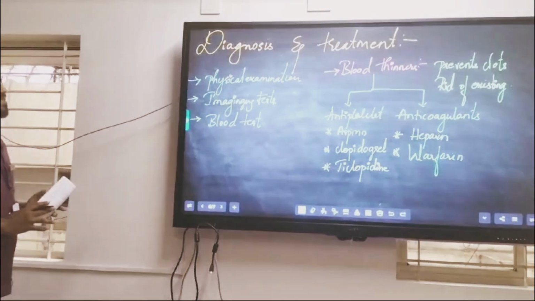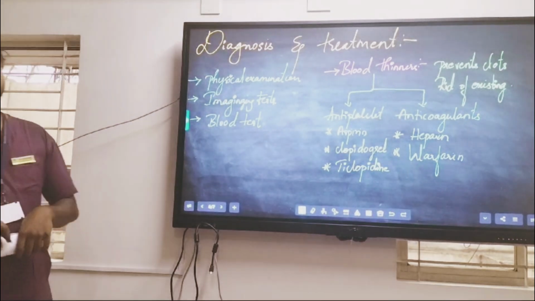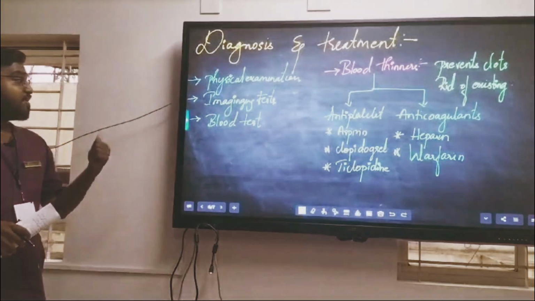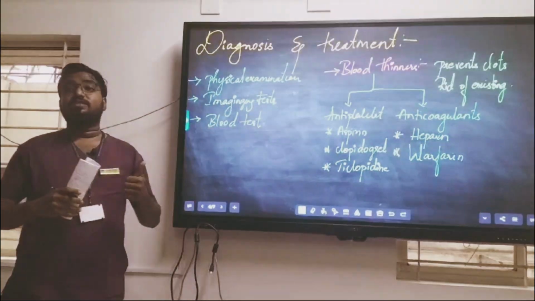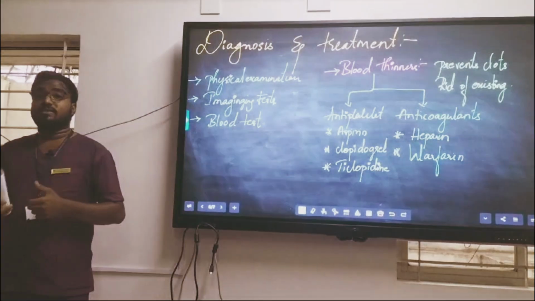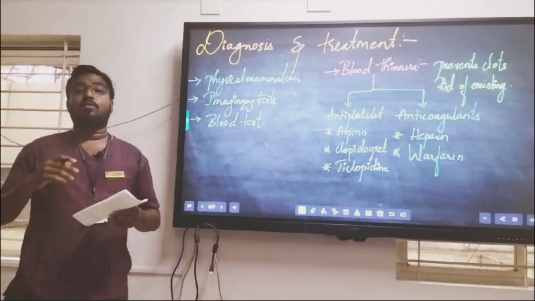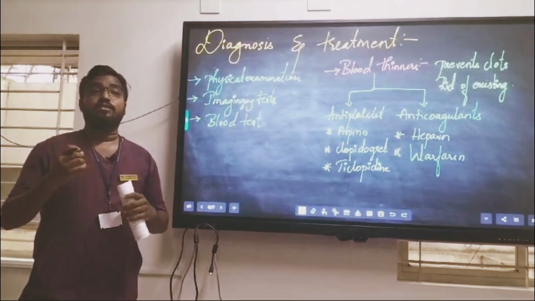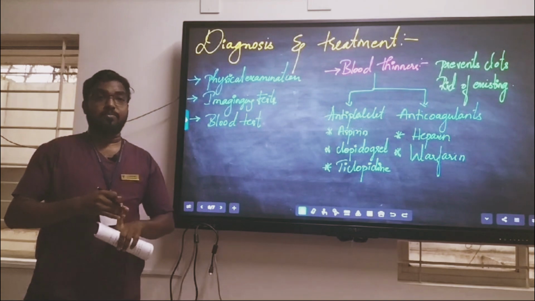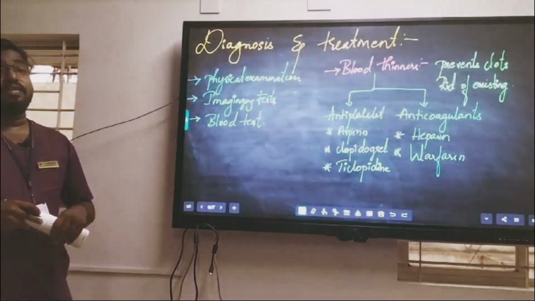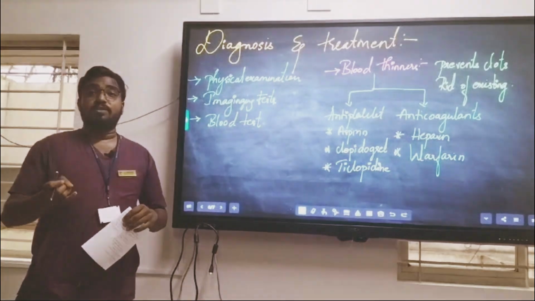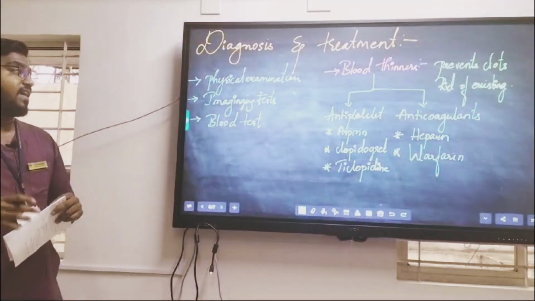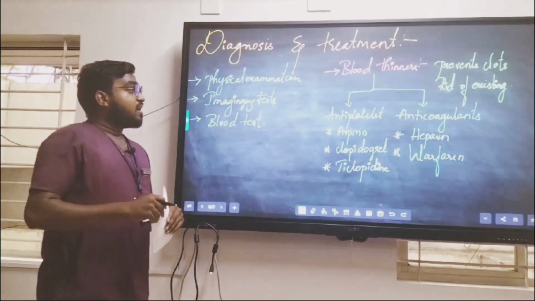Next, coming to the diagnosis and treatment. Diagnosis will be based on physical examination, imaging tests, and blood tests. Physical examination is based on the symptoms, which region and what symptoms have been observed by the patient. Then for imaging, MRI, CT, and ultrasound will be done. Along with that, the blood test indicates the WBC, the platelet count, prothrombin time, and the coagulating factors.